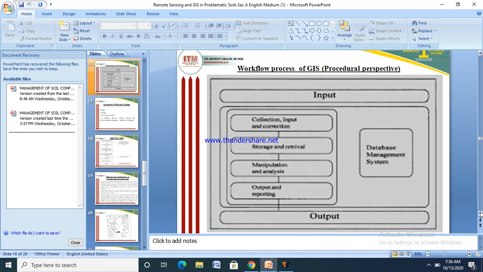So this workflow is a process. One is input, the collection of tracked and corrected data, then storage and management, and then output and recording. So these are the different workflow processes of GIS.